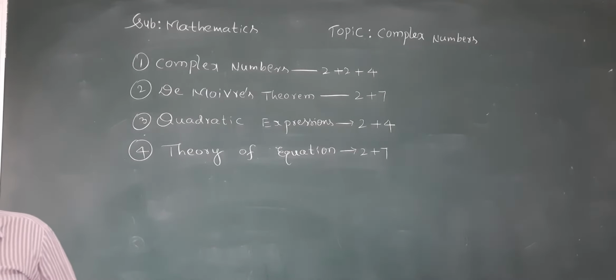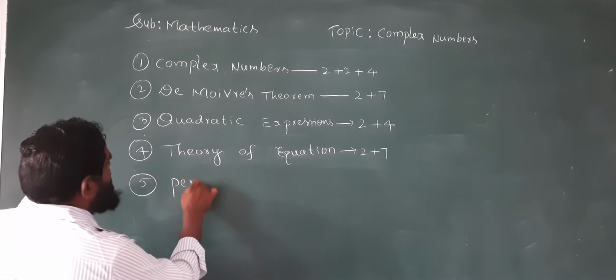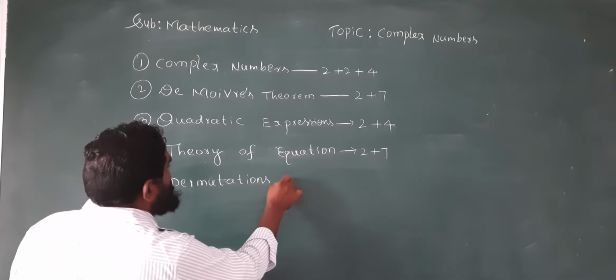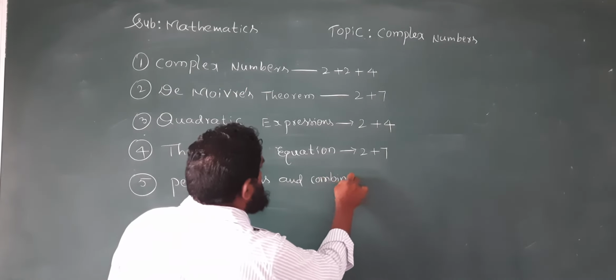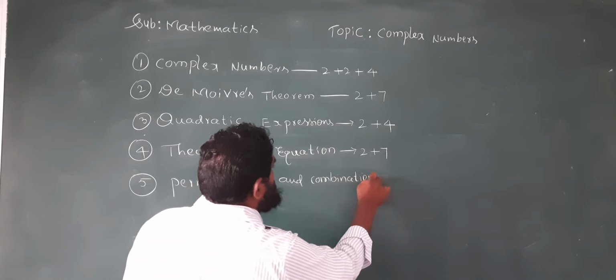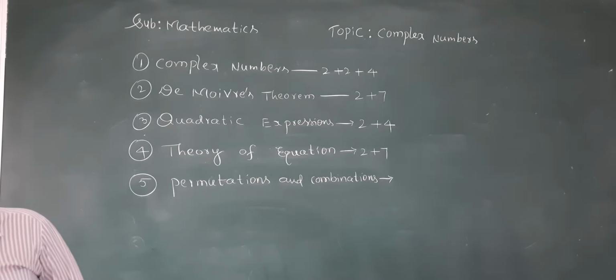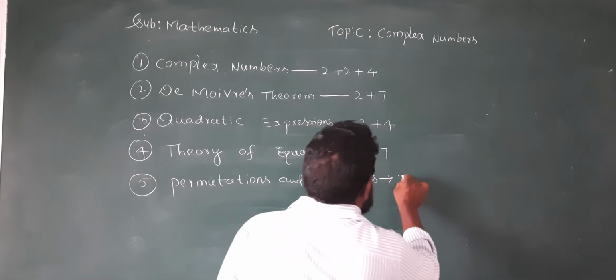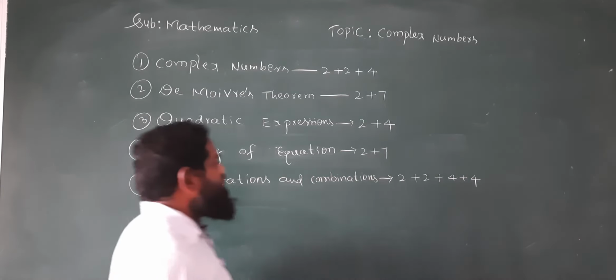permutations and combinations. From this topic, 2 marks questions and 4 marks questions will come: 2 plus 2, 4 plus 4. Next,